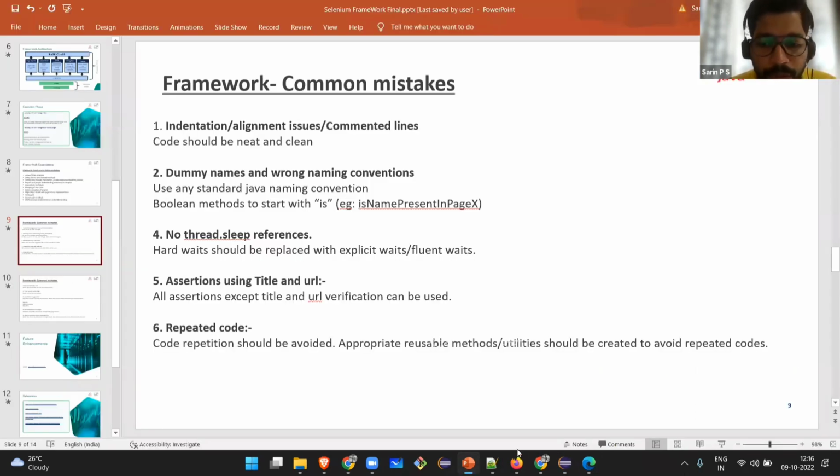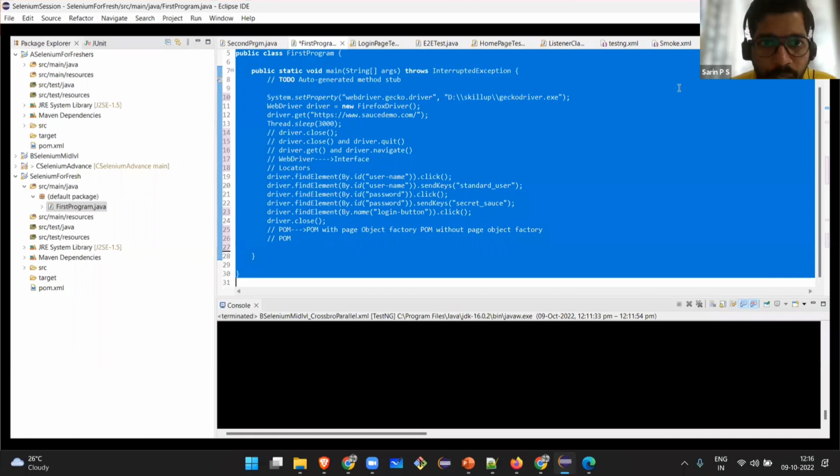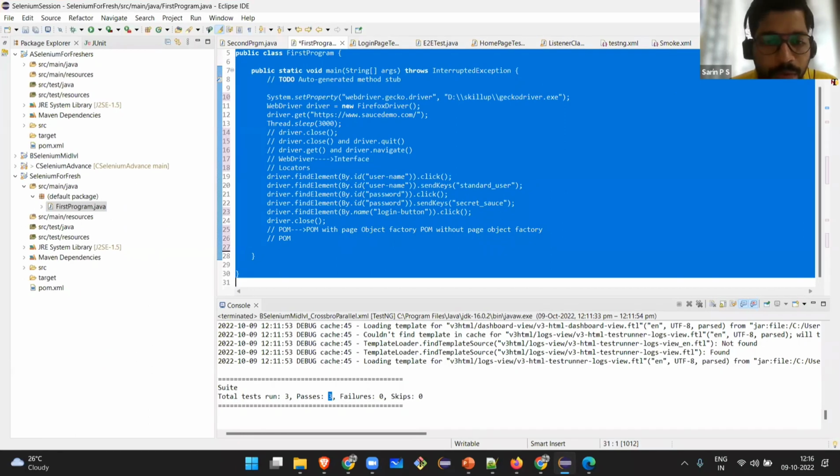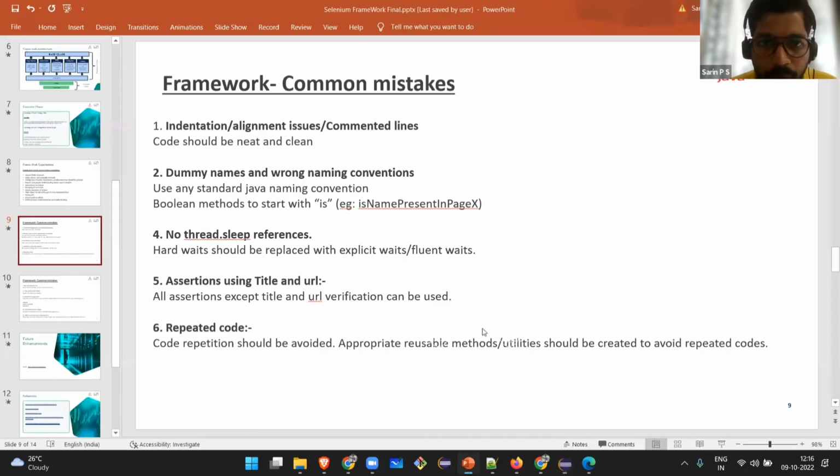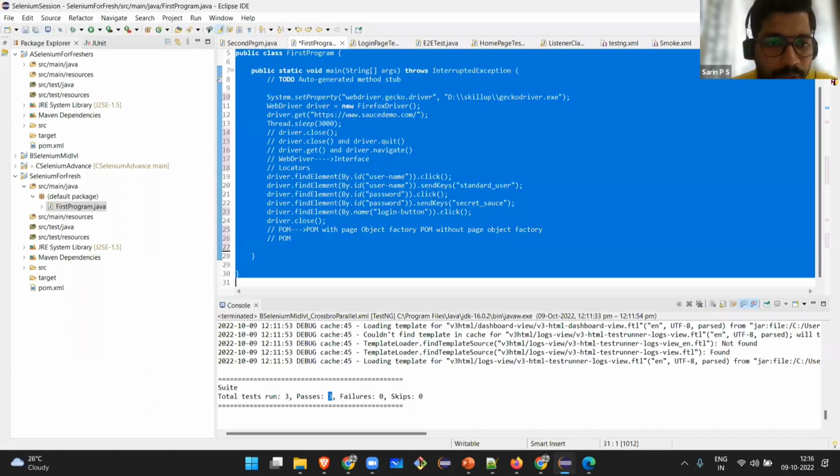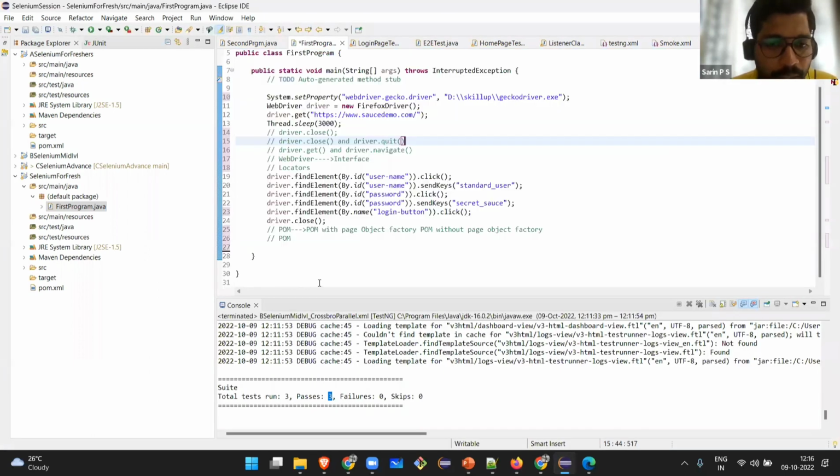Thread.sleep should not be used. I haven't used any thread here, but I have used Thread.sleep, which is not good to be used in a framework. For the sake of this session only, I have used Thread.sleep. Next, asserting your title or URL.